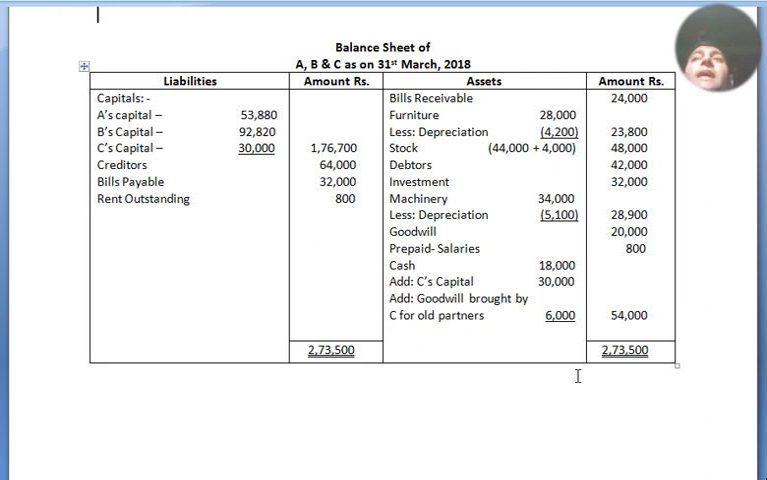Prepaid salaries 800. It is coming from the adjustment because prepaid salaries are to be considered current assets. Cash is 18,000 in the inner column, add C's capital 30,000, and goodwill brought by C for old partners 6,000. Altogether the outer column is 54,000. Both sides totaling 2,73,500, 2,73,500. Your answer is tallied. That's all. Now move to the next question.